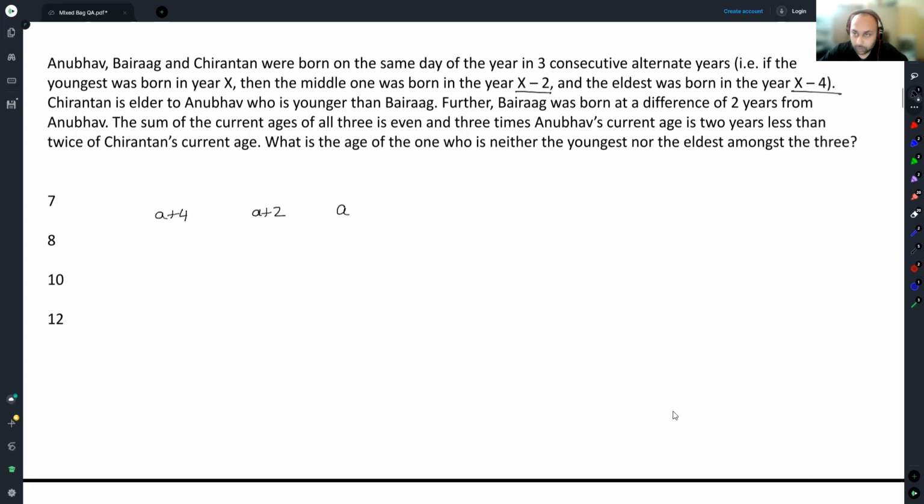The oldest, who was born in the year X minus 4, his age will be A plus 4. The middle person will have his age as A plus 2. Although the expression given here is X minus 2, this is for the year. This is not for the age, this is for the year. Chirantan is elder to Anubhav, who is younger than Bairag. Basically, Anubhav is the youngest.